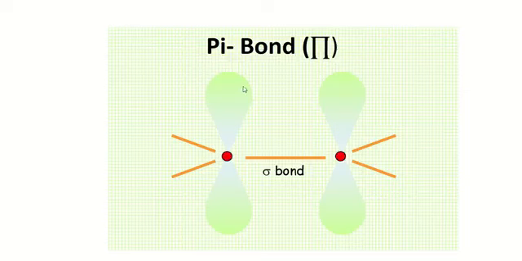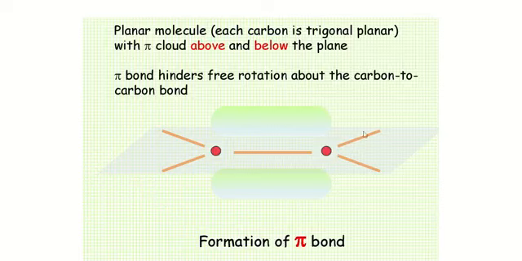while pi bonds are formed when two p orbitals overlap parallelly, side by side. This is basically side by side bonding. When two p orbitals mix with each other side by side or parallel, it is known as pi bonding. When a pi bond is formed, it forms a cloud over the molecule. This is the electronic cloud that is formed after pi bond formation.